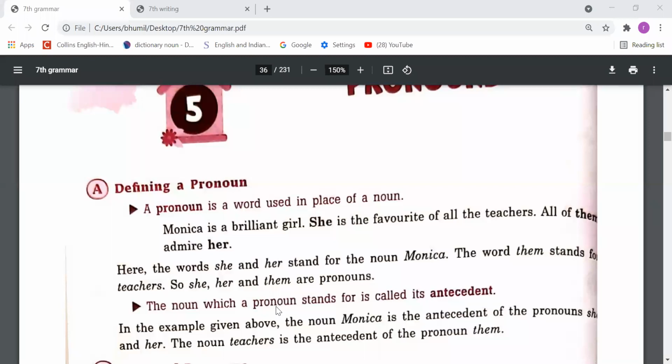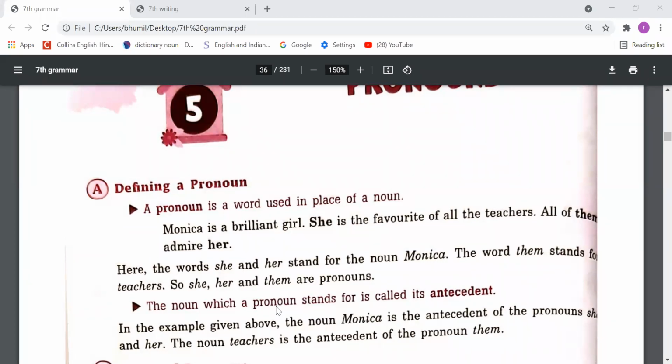If I say I love India, you know that India is the name of our country and that's a noun. And if I say I love India and it is my country, now I have used "it" instead of India. It is a pronoun. Why? Because it has been used instead of a noun and it works as a noun. So simply we can understand this point: which word is used instead of a noun and works as a noun.